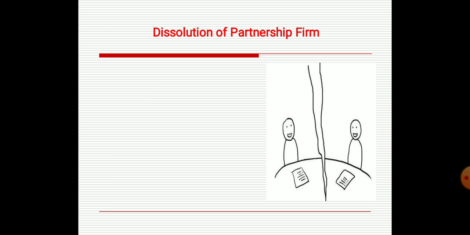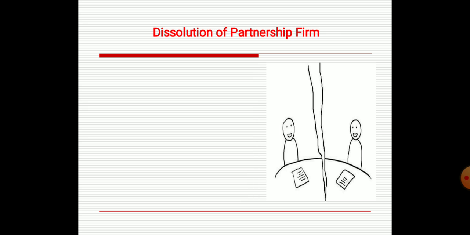On the other hand, dissolution of partnership involves only a change in the relationship of partners. For example, retirement of a partner, or the death of any partner from a partnership, does not mean dissolution of the firm. So there are some modes of dissolution of a firm. Basically, there are two modes for dissolution of a firm.